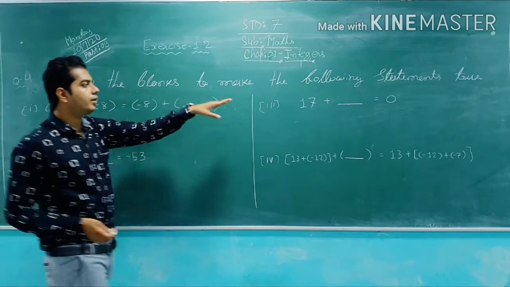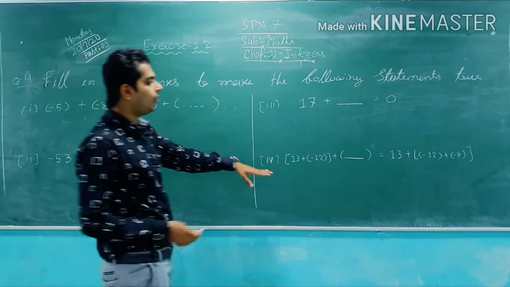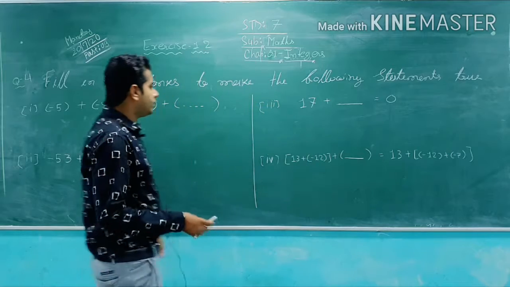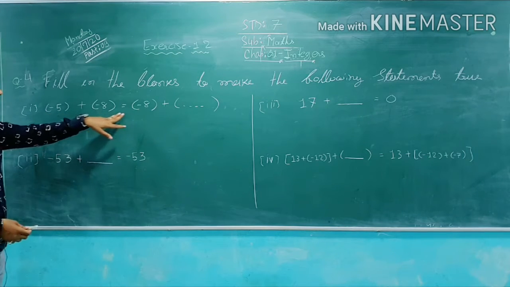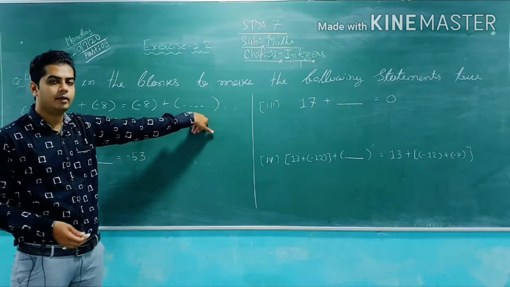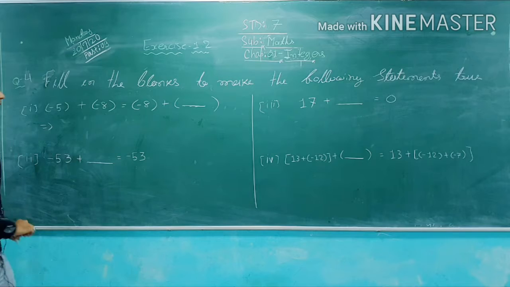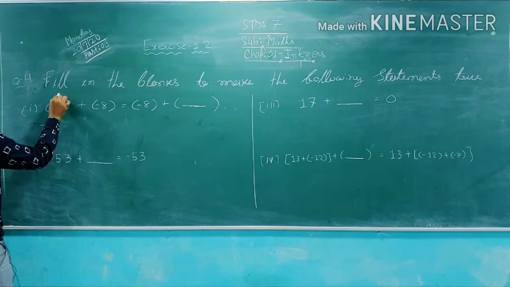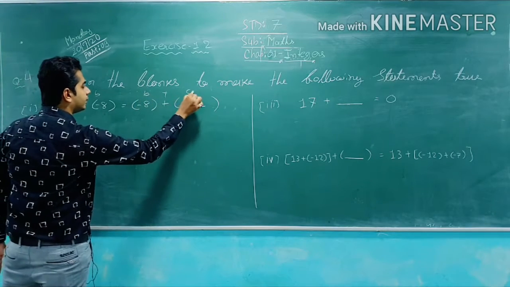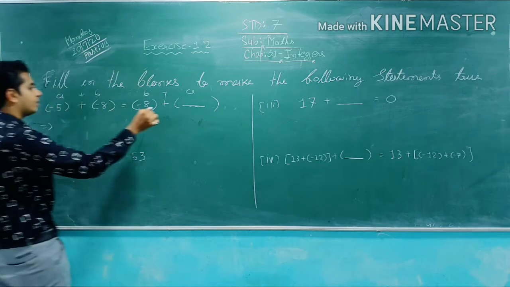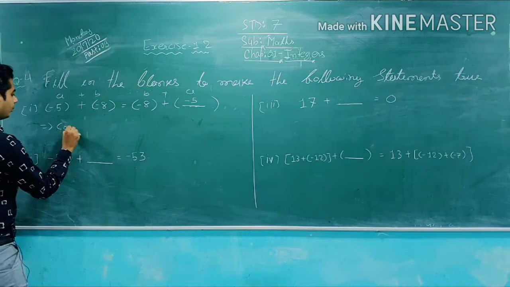Fill in the blanks to make the following statement true. So there are some blanks and we have to fill them up with our laws. So you have to mention the laws also. So here the first blank: minus 5 plus minus 8 is equal to minus 8 plus bracket. So what will come in this bracket? This is similar to something we already learned. This looks similar, do you see it? a plus b is equal to b plus a. So here what is a? Minus 5. So here minus 5 will come. What is this property? This is the commutative property.